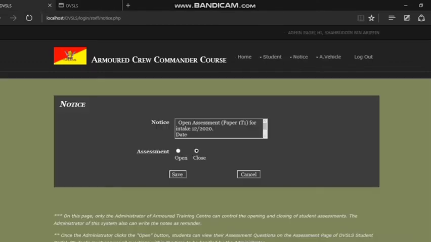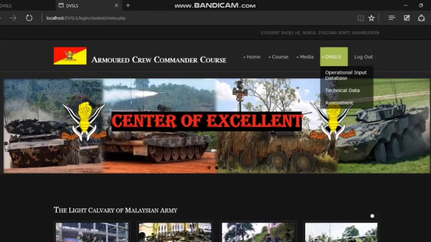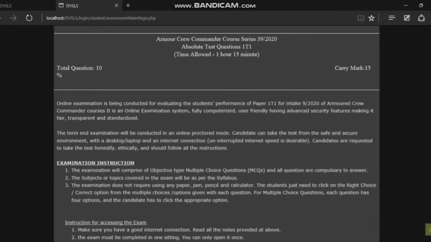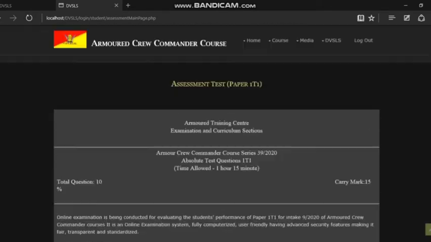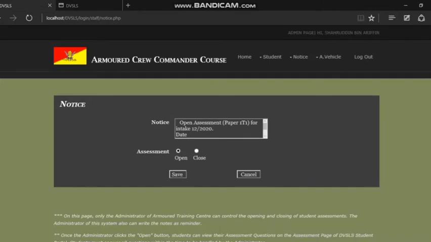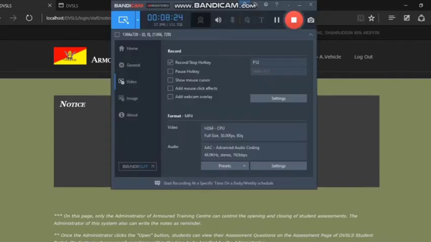If the admin clicks on the open button during that day, and clicks on the save button, you have edited the notice board, and then the students are able to view the assessment test page and able to answer all the questions within the time handled by the admin. Okay.